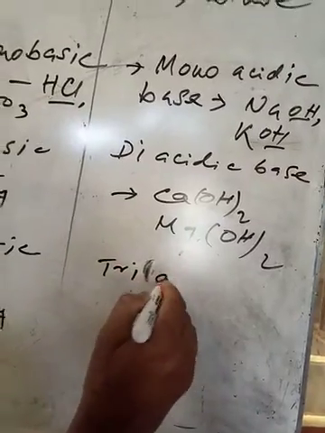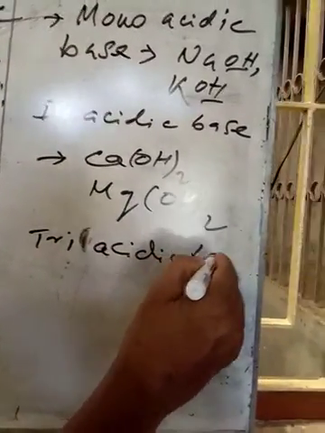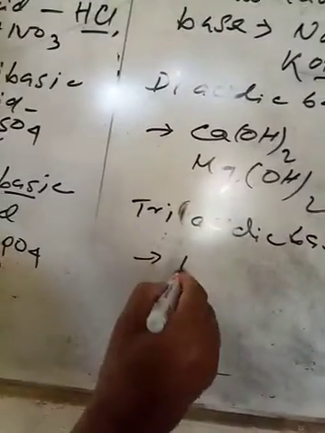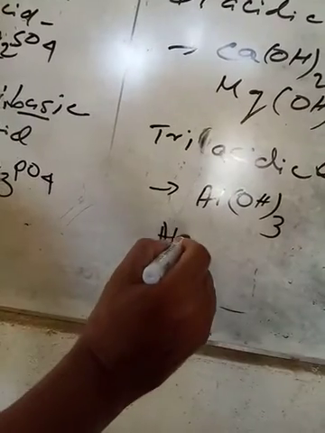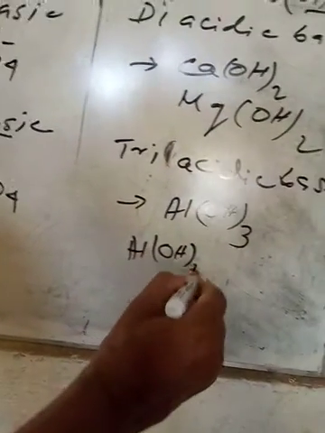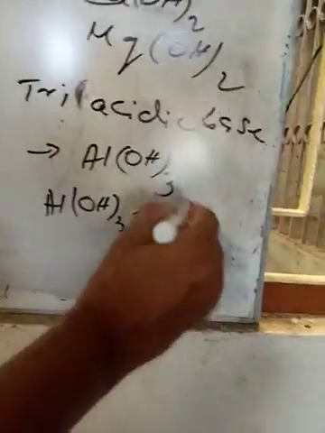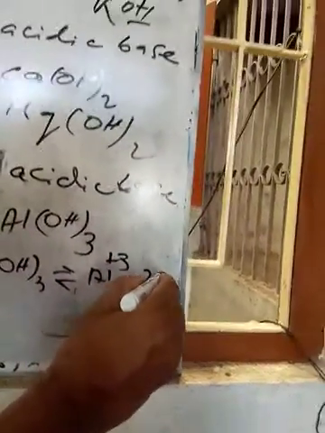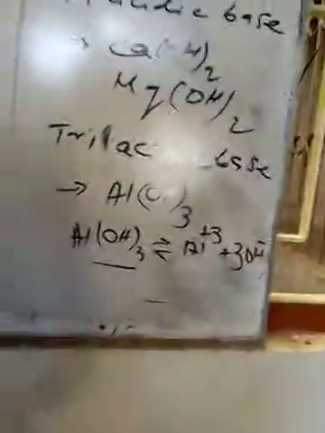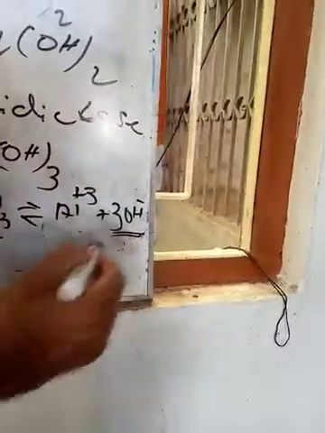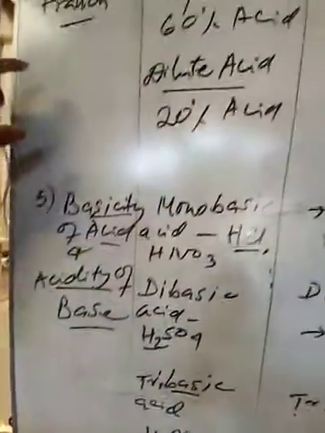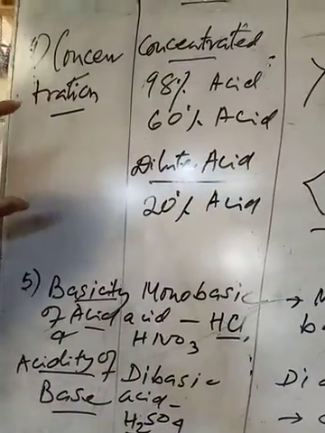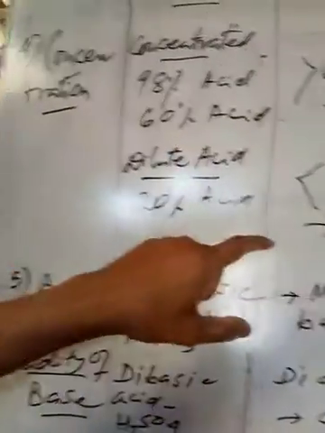Triacidic base, say aluminum hydroxide. I am giving example. When Al(OH)3 ionizes, it will form three OH minus ions. So from one molecule of aluminum hydroxide, you will get three OH minus ions, and it is a triacidic base. Same in all the other cases. So there are 5 ways to classify mainly acids and also alkalis.